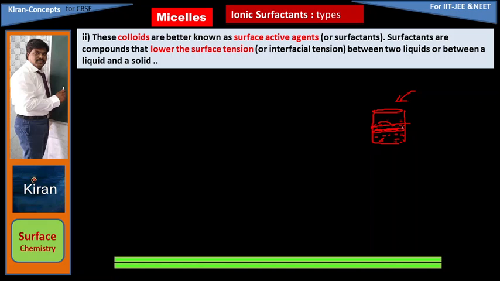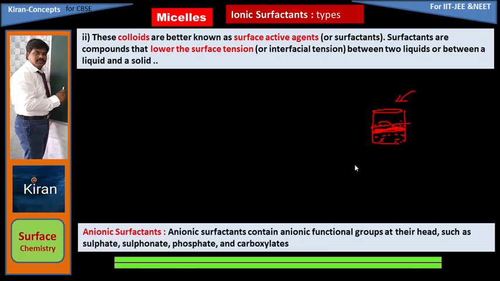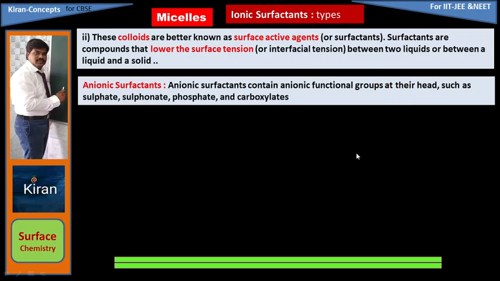The layers can easily slide. The surface tension decreases when you add colloid. So two layers will be easily slippery, as the surface tension decreases. One more point: these ionic surfactants are classified into two types. Associated colloids are classified into two categories.